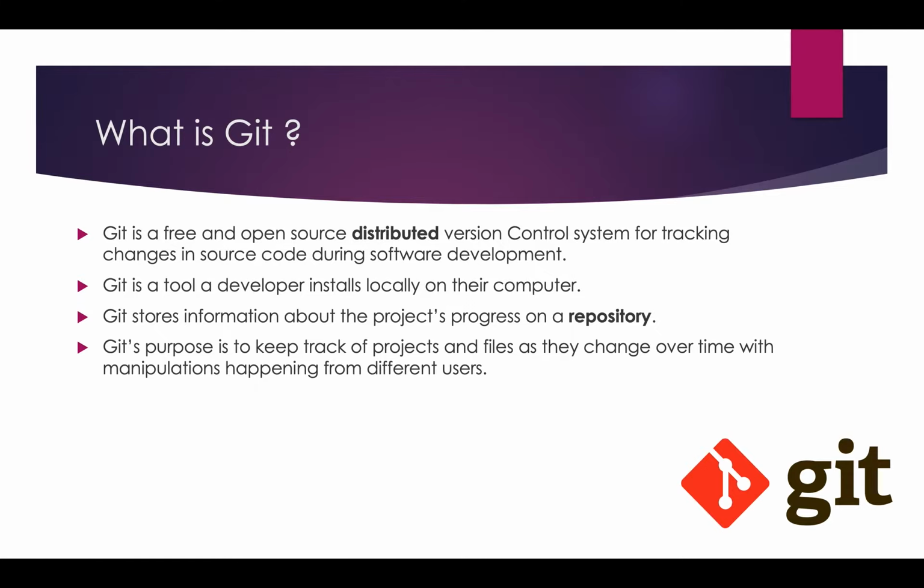So basically the purpose of Git is that you can keep track of projects and files as they change over time. Suppose you created a file, say abc.txt. This is the first line, and you just committed. Tomorrow you come and commit some other change. Now if you want to track at what time and what change you made in your project, this is the tool that gives you version control.